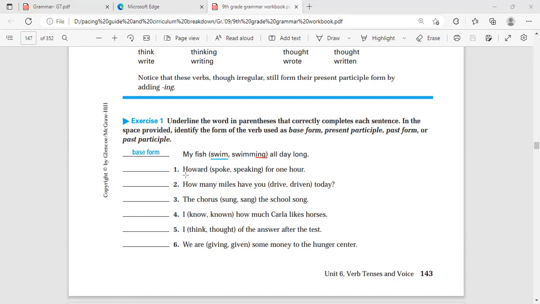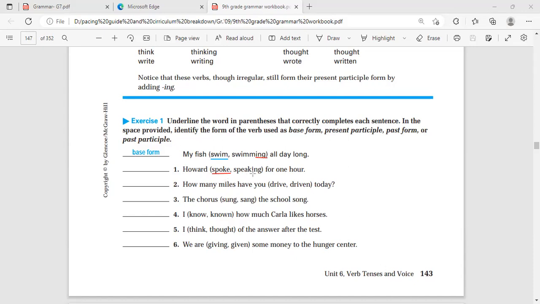Number one. Howard spoke or speaking for an hour. In the same case, Howard spoke. Bravo. Why spoke? Because in the sentence, I don't have am, is, or are.